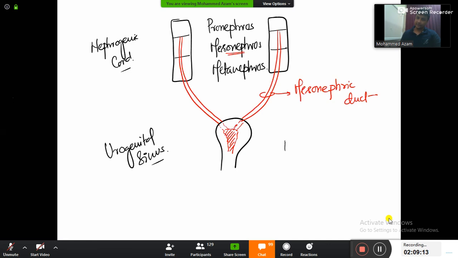First, write down the heading as urinary bladder. Let us see the formation of the urinary bladder. So topic number 1: how is the urinary bladder formed?